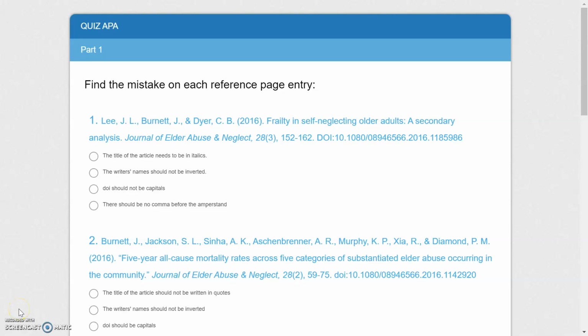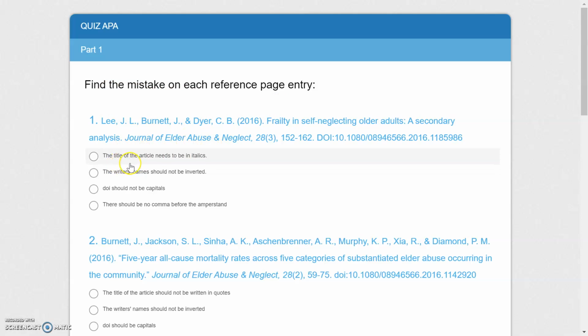Okay, now we have covered APA 6th edition and in-text citations. Let's have a look at this quiz together to see whether we are missing out anything, whether we understood all the points. Here is the first question. Find the mistake on each reference page entry. Let's see what is wrong with this one.